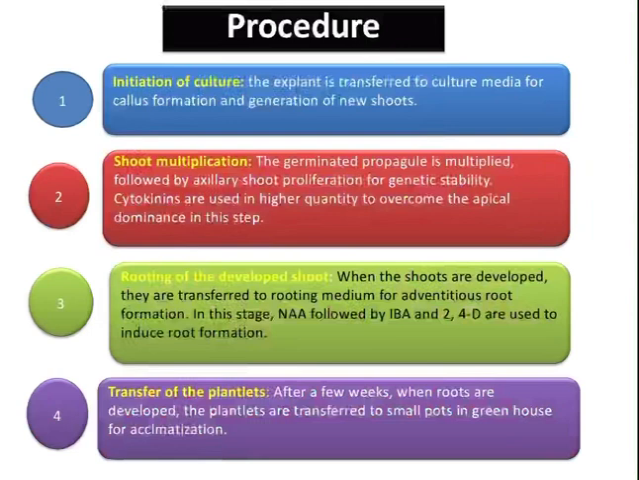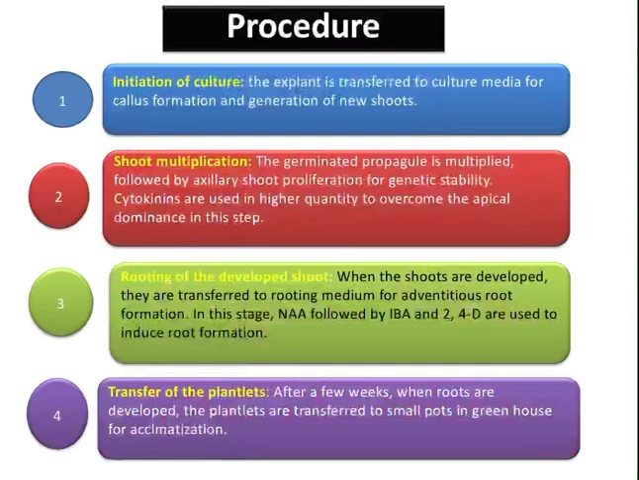So initially there are common procedures which are used in almost all types of micropropagation. So the first step is initiation of culture. So here what happens, the explant is transferred to the culture medium for callus formation and generation of new shoots. Finally, once new shoots are formed, shoot multiplication is the second process, and the germinated propagule is multiplied here, followed by axillary shoot proliferation for genetic stability.